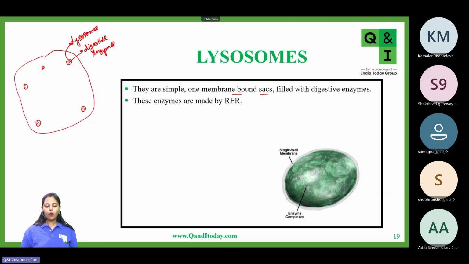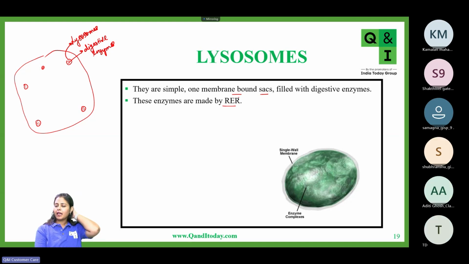Now, these enzymes which are present inside the lysosomes, where are they being manufactured? They are being manufactured at the rough endoplasmic reticulum. So rough endoplasmic reticulum does what? Rough endoplasmic reticulum manufactures the enzymes. Again, enzymes are what? Enzymes are basically a type of protein only. So we already know that the rough endoplasmic reticulum is involved in the synthesis of proteins.